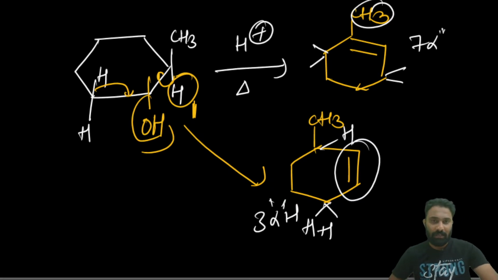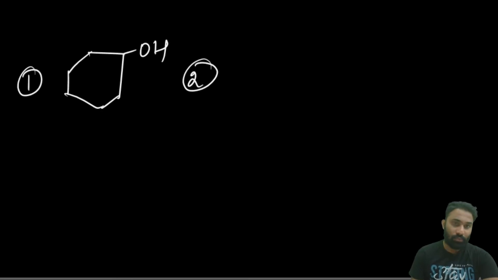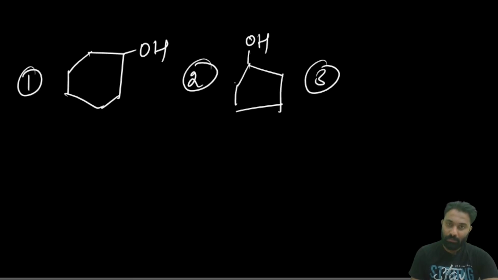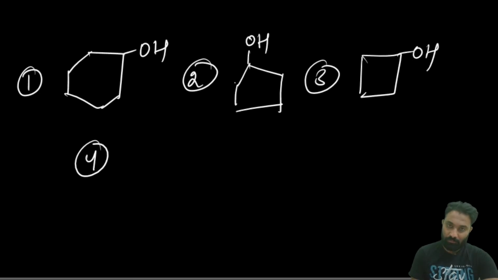Next, let's suppose ఇలా ఇచ్చినాడు. This is 1, now this is 2, now this is 3, and this is 4.